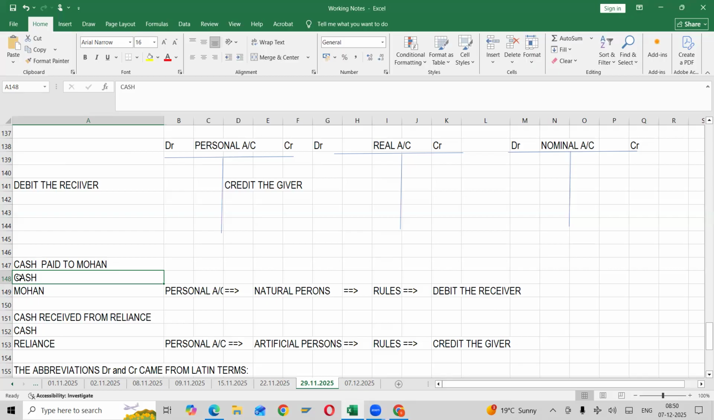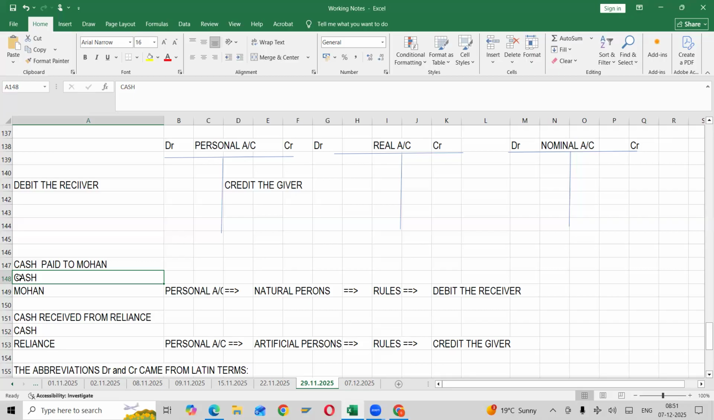Please, others also please try. Cash comes under, we already discussed. Cash is an asset or income or an expense. Will it come under personal account, real account, nominal account? Nominal account. Why? Real account deals with only business assets. So what is cash? It's an income. It could be benefit, I mean, income or loss or expense.